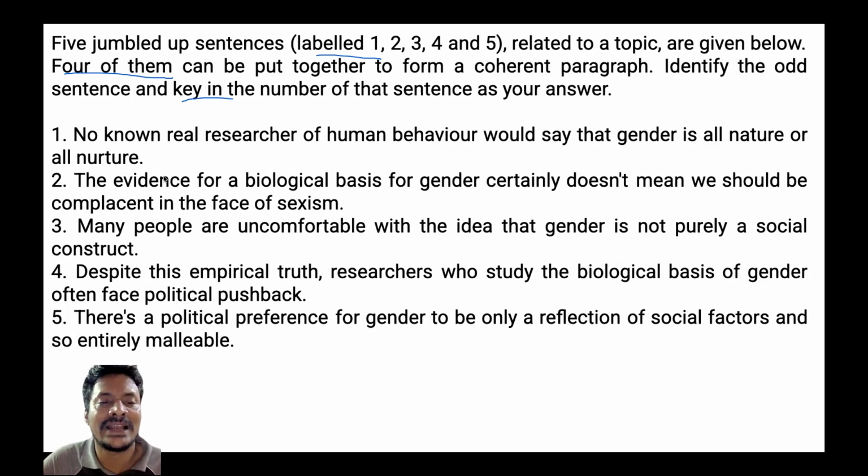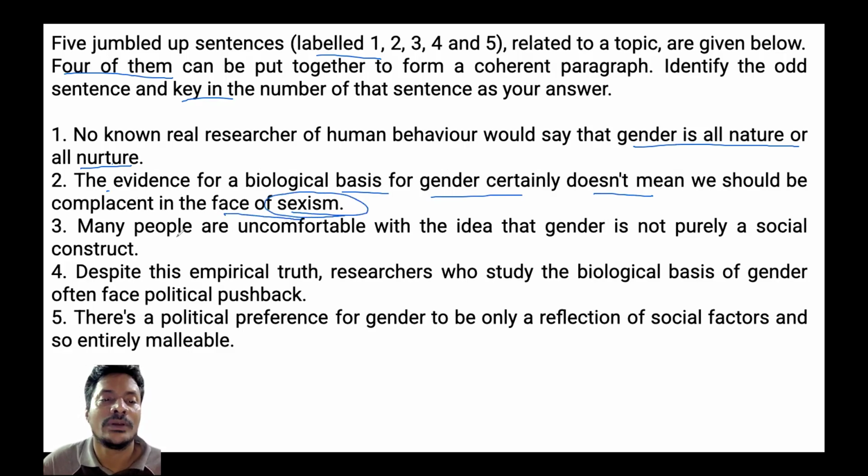The first sentence says that no real researcher of human behavior would say that gender is all nature or all nurture. The second sentence says that the evidence for a biological basis for gender certainly doesn't mean we should be complacent in the face of sexism.